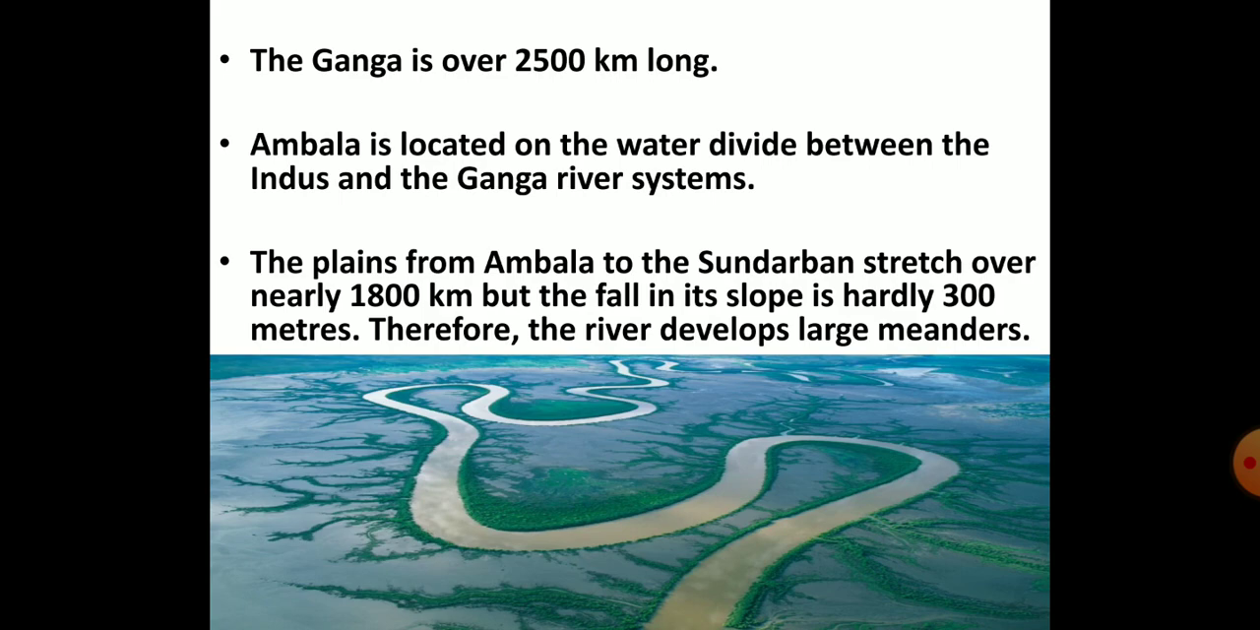From Ambala to Sundarban, there stretch the plains of almost 1800 kilometers with a slope of hardly 300 meters. That means for every 6 kilometers there is a fall of only 1 meter, due to which the river forms large meanders. Again, the picture shows the meanders.